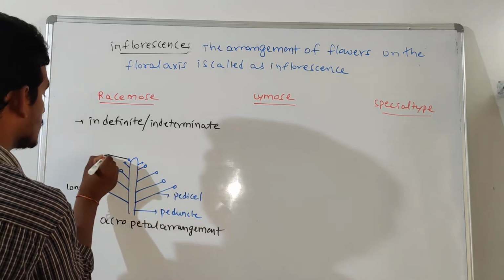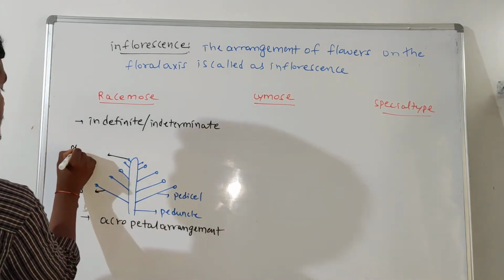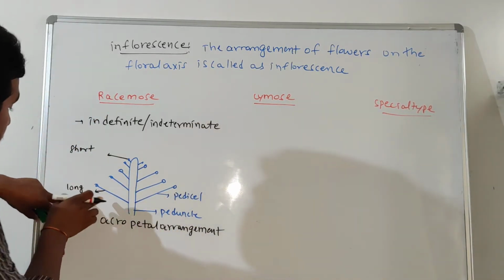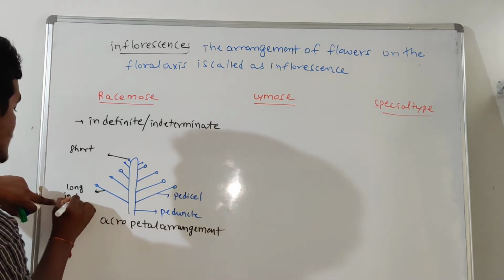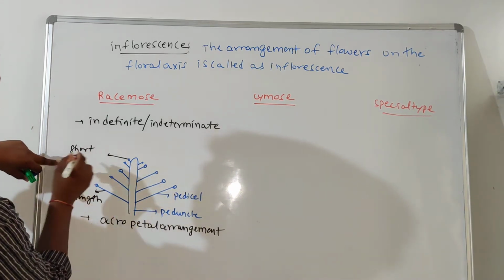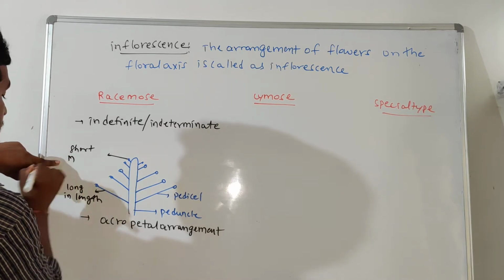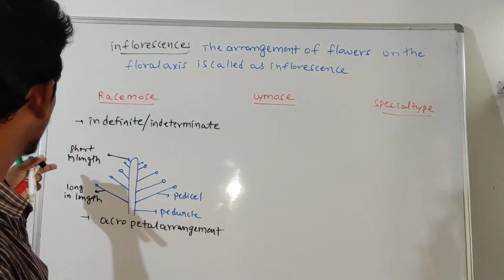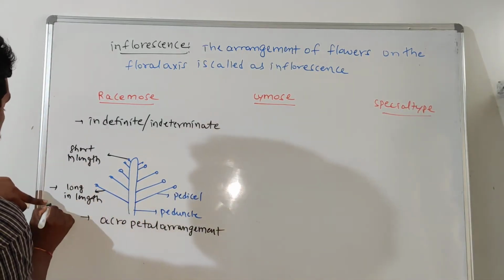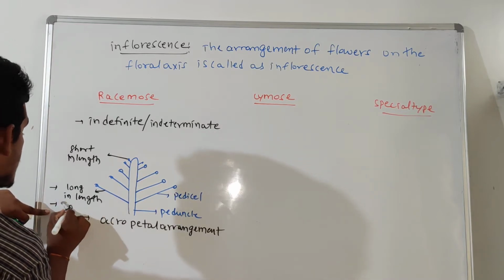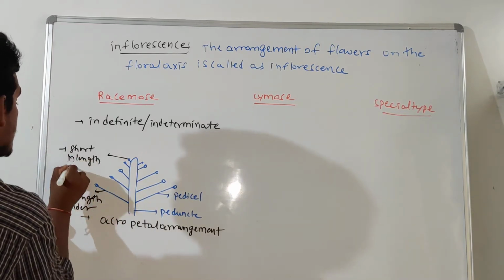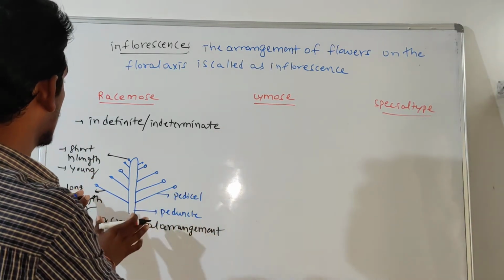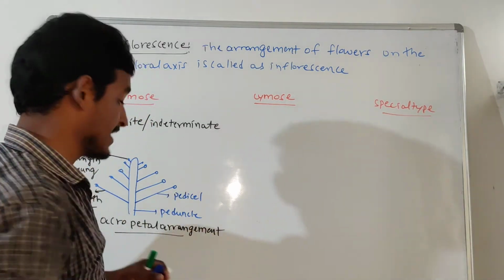Towards the apex, the flowers are short in size. These are older flowers and these are young flowers. This type of arrangement is called acropetal arrangement.